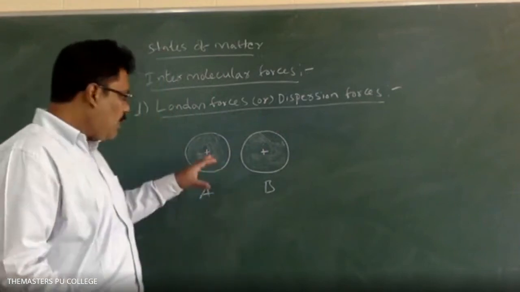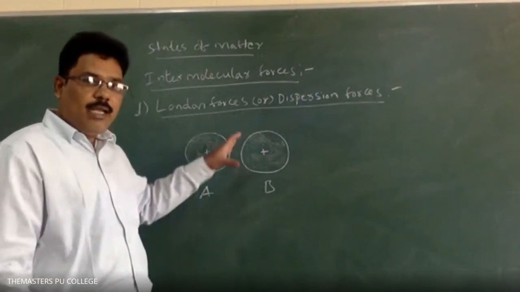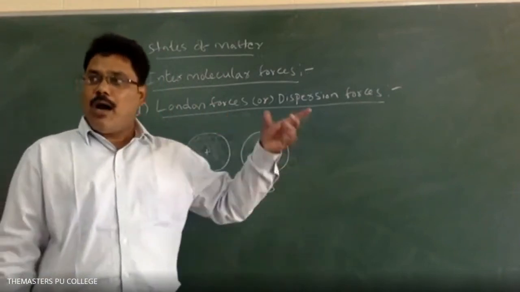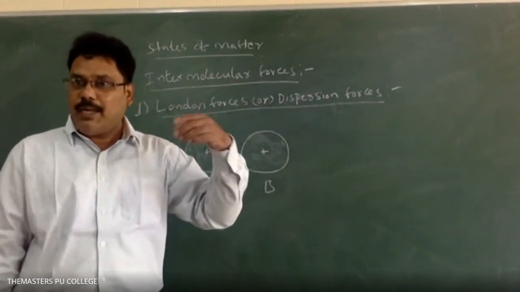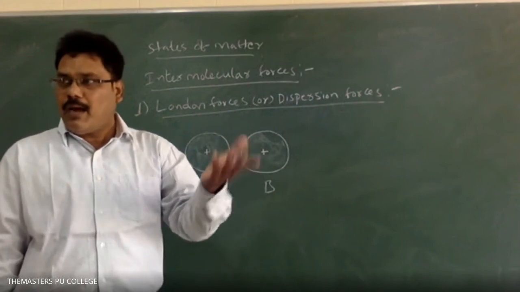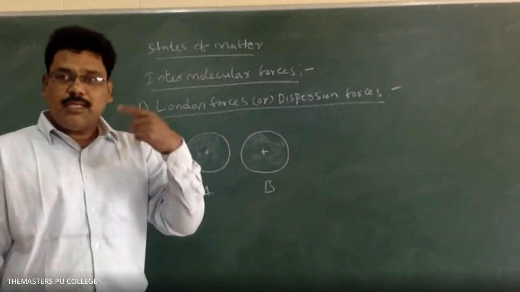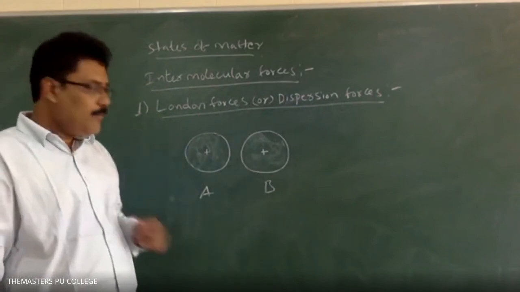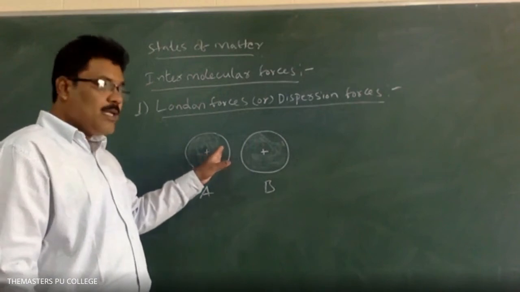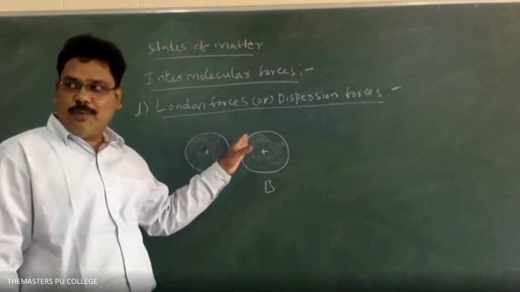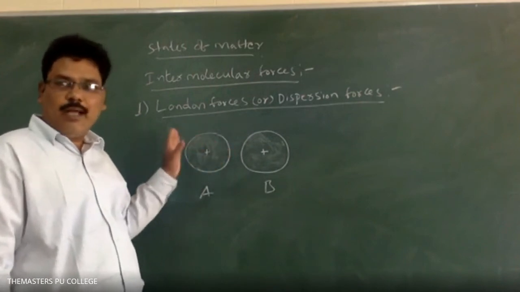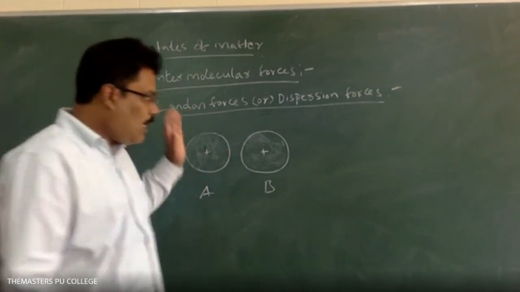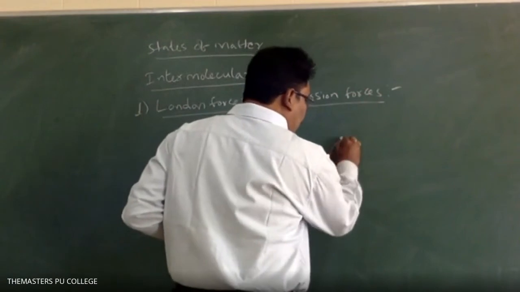Whenever it is unsymmetric, what will happen? The electron cloud will be present on one end of the spherical shape of the atom and the positive charge present on the other end of the spherical shape. So then it will become like this.